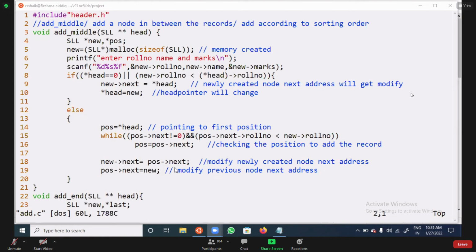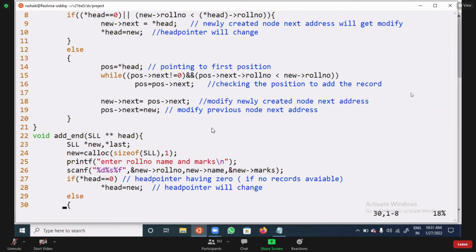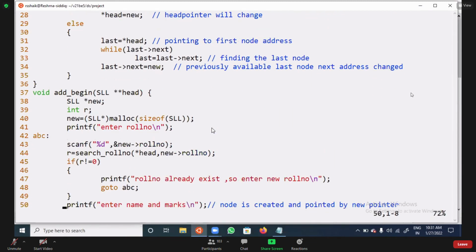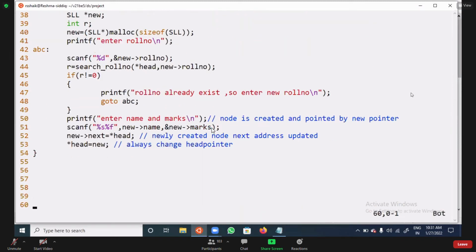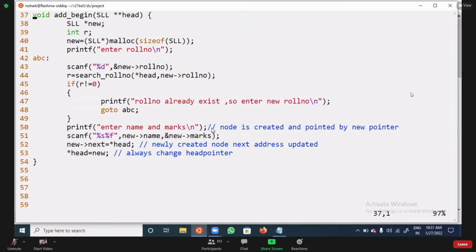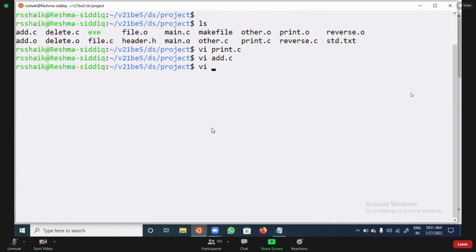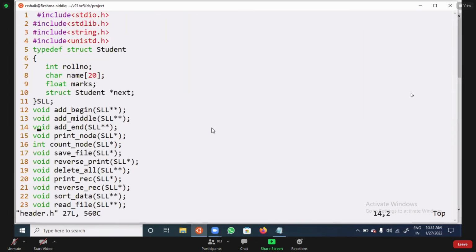I hope all of you are clear. How will that slash n be useful in this program? Now you can see. I will show you how it will help us. You can check it. Previously, if you observe, it is showing some warning here. What is the warning? There is a search function you are calling, and the search function prototype is not declared before that. So that's why it is showing. That means we will check the header file, whether it is there or not.